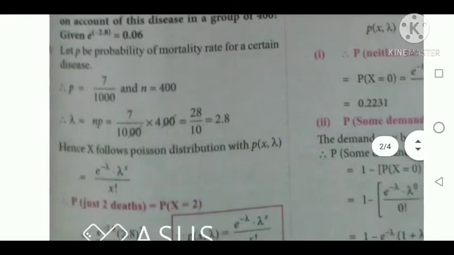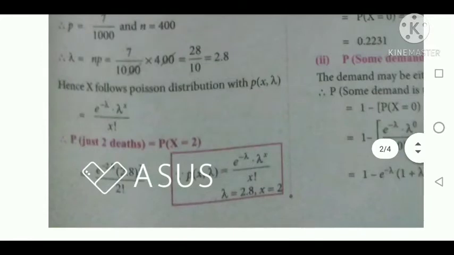Now apply the formula for the Poisson distribution. Here x follows the Poisson distribution with p of x equal to e power minus lambda, lambda power x divided by x factorial. They are asking about just 2 deaths, so x equal to 2.